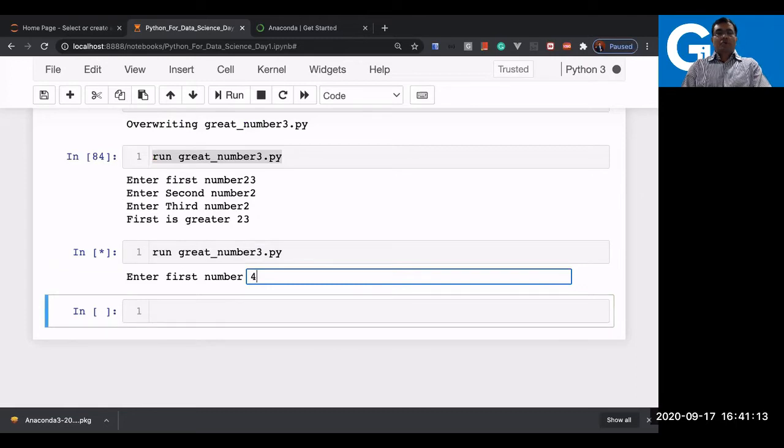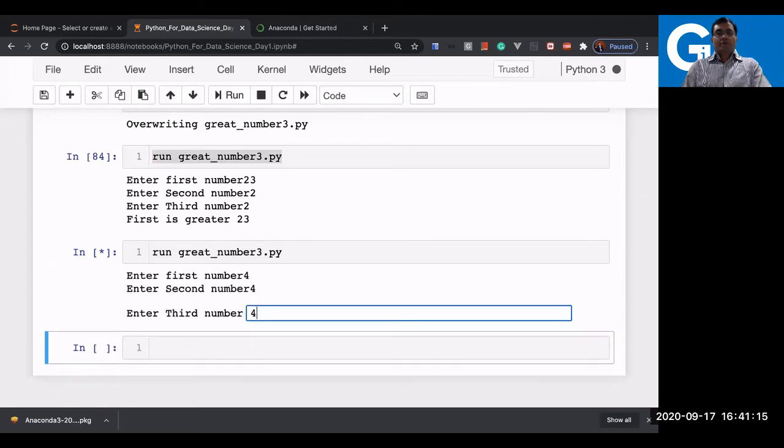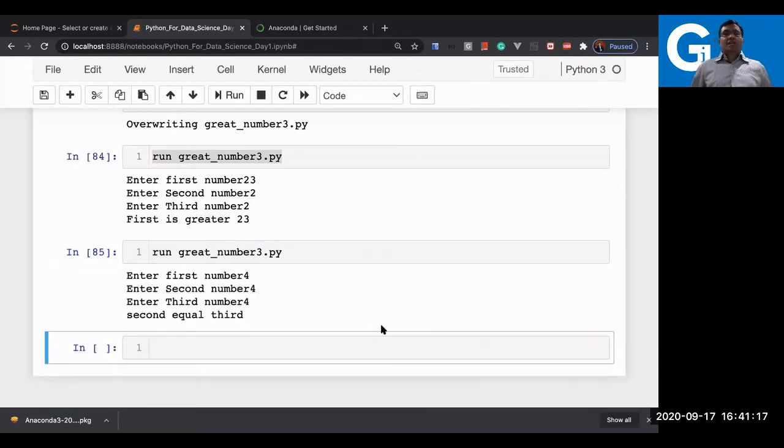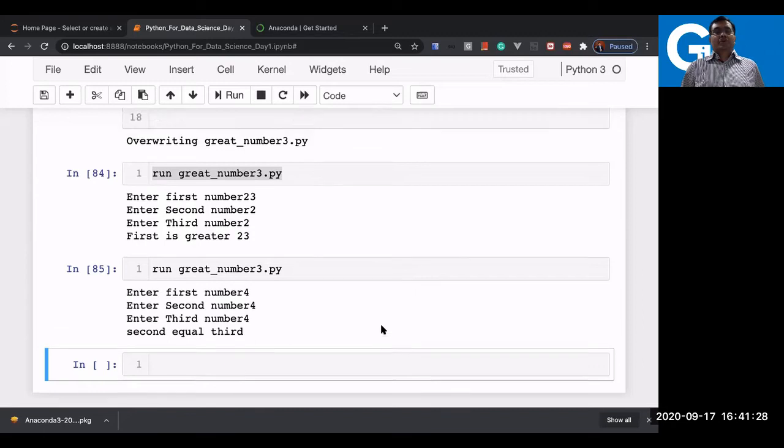So let's say 4, then 4, and then 4. Second equal to third. See what has happened in this case: the first condition failed, then it has gone to the second one. Second failed, then gone to the third one. So this is the way the elif structure works.